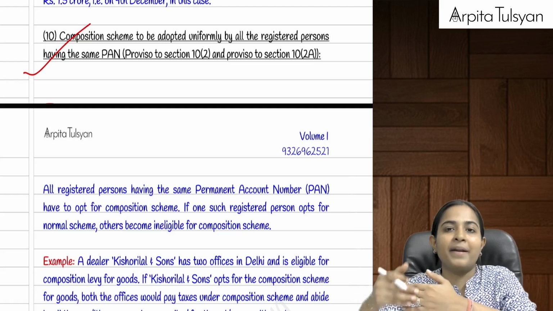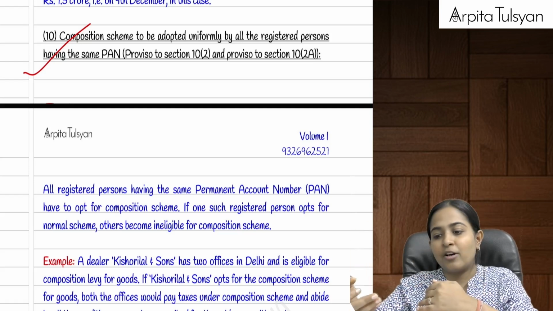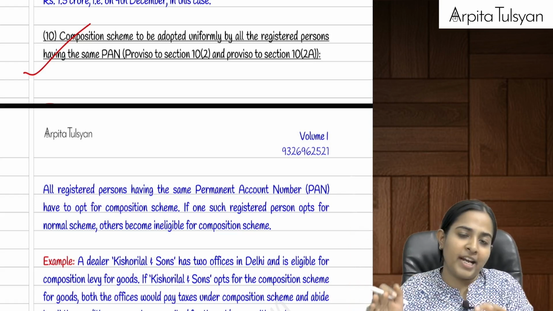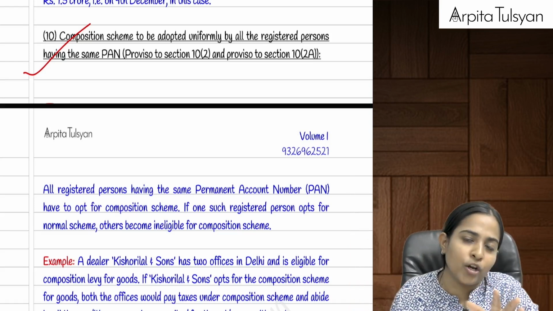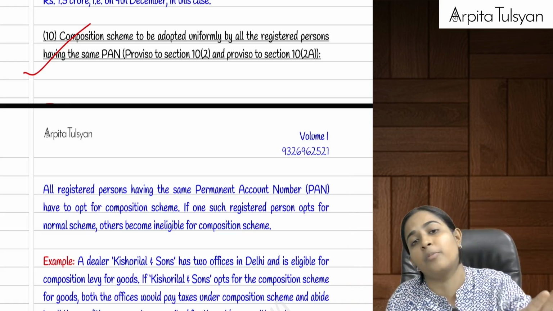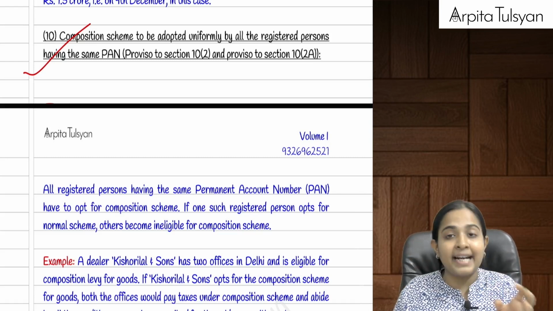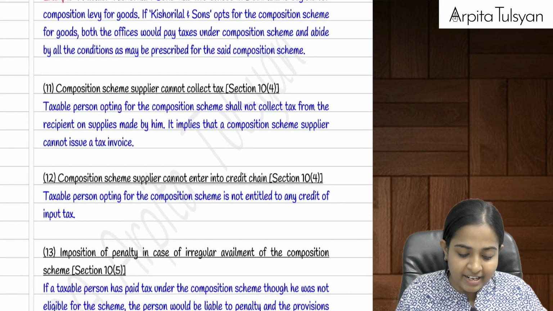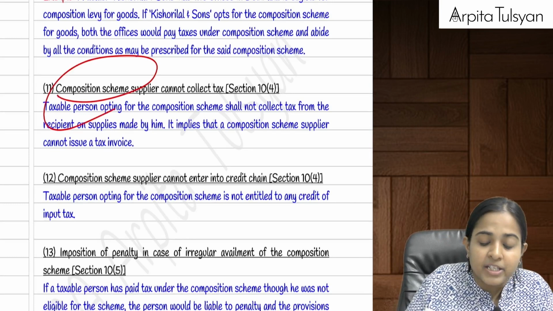Okay, Mumbai branch, Gujarat branch, one cannot say I will opt, another will not opt. If all of you want to opt, all of you opt. If none of you want to opt, none of you will opt. It's not that I will opt, I will not opt. Very clear with this? Okay, then composition scheme person.